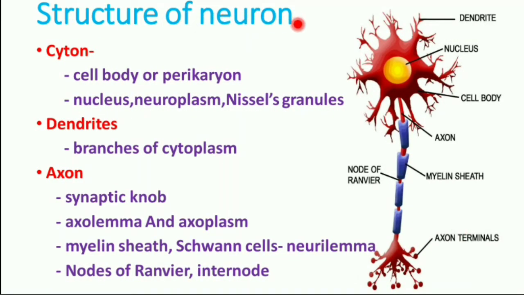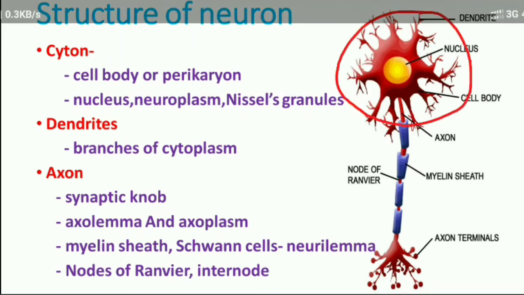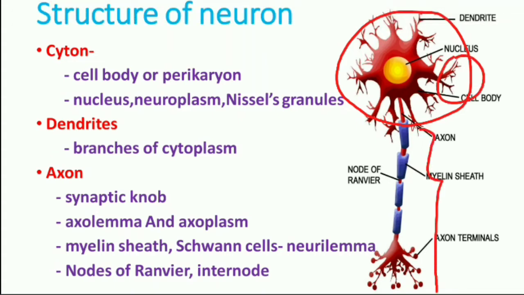Structure of neuron. It mainly consists of three main parts: cyton, dendrites, and axon. Cyton.